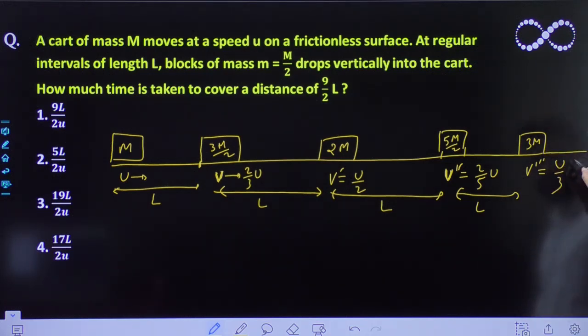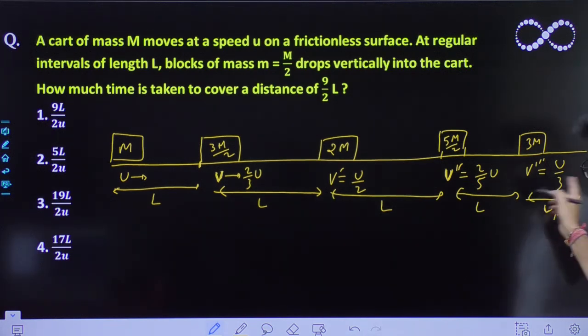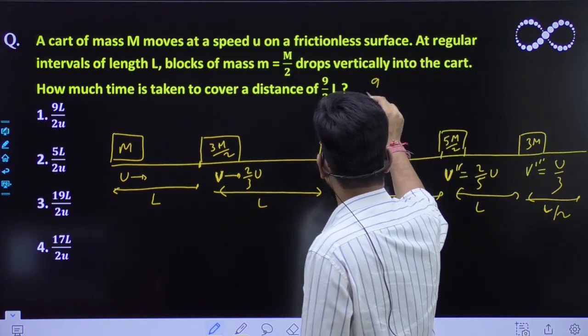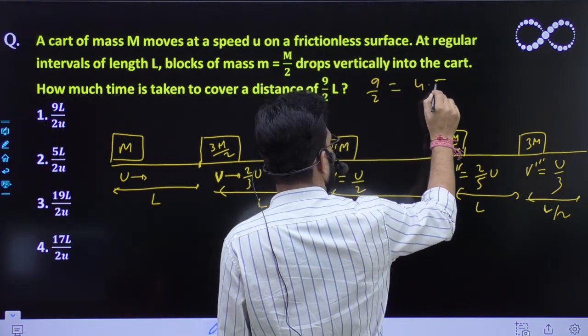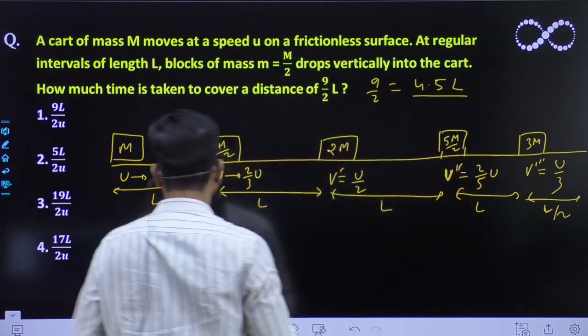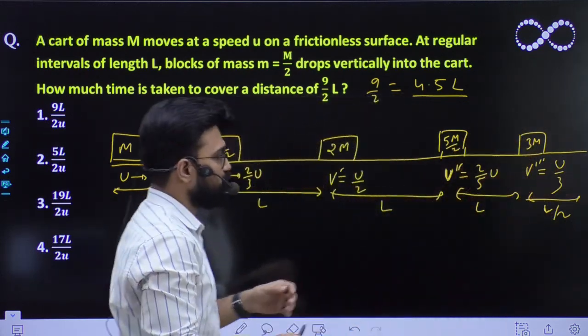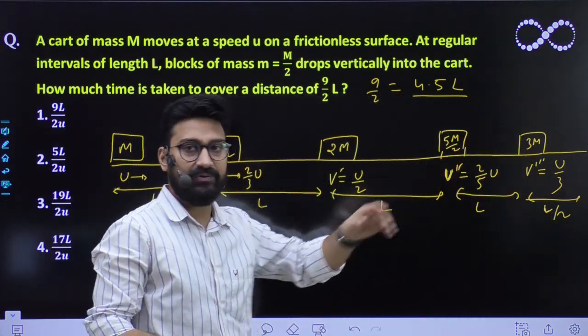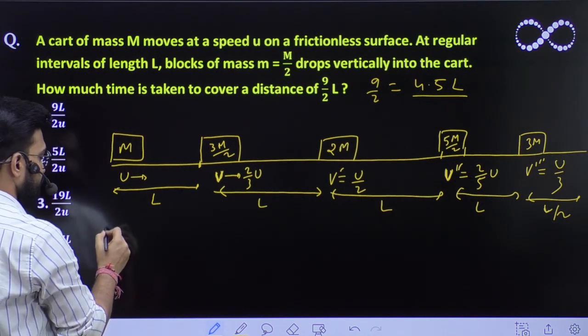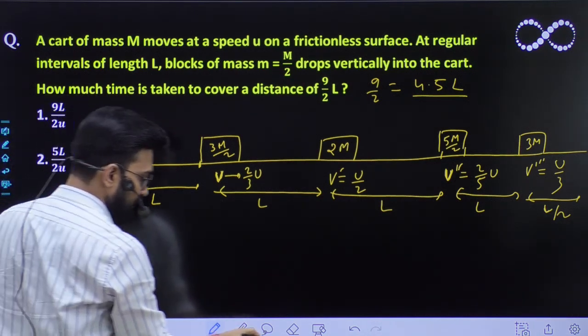Okay, conserve it. Again for l/2 distance, because this 9/2 is nothing but 4.5l, meaning l, l, l, l and l/2. So you can easily find out the total time. Take the total time as capital T.